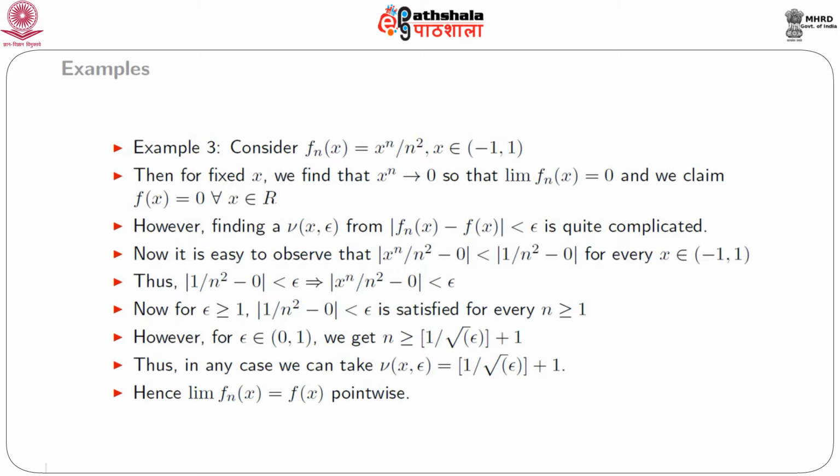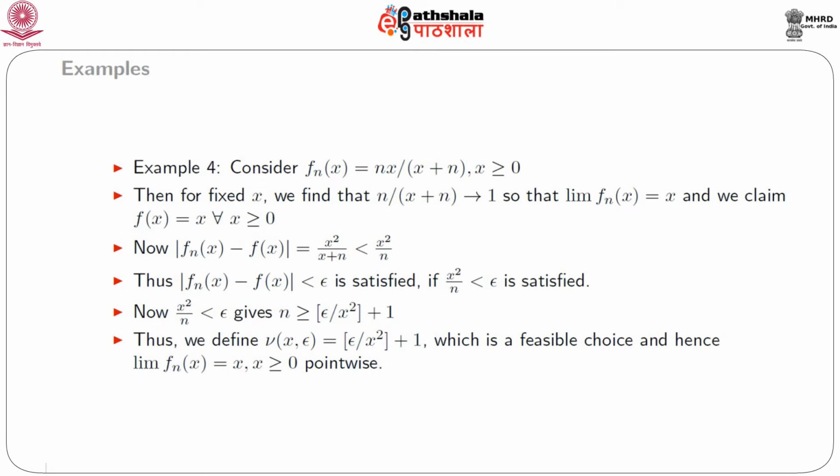However, for epsilon belonging to (0, 1), we get after a little bit of algebraic manipulation that n is greater than or equal to the floor of 1 by square root of epsilon, plus 1. Thus, in any case, we can take our N(x, epsilon) as the floor of 1 by square root of epsilon, plus 1. Therefore, our limit function 0 for x belonging to -1 to +1 is justified by a feasible choice of N(x, epsilon), and hence the limit of f_n(x) is f(x) with mode of convergence pointwise.